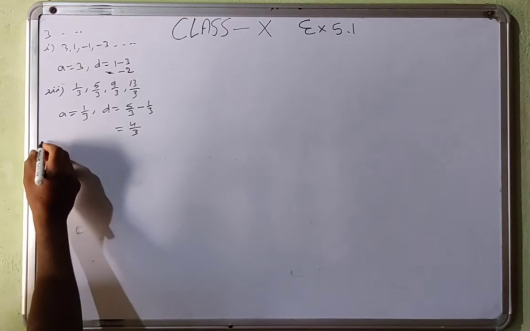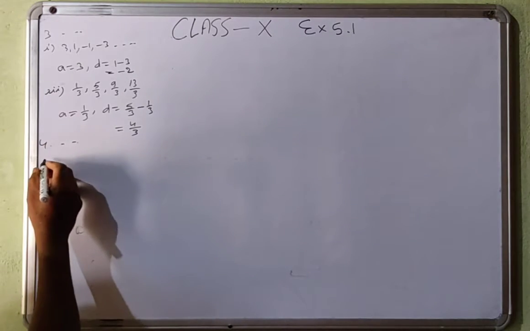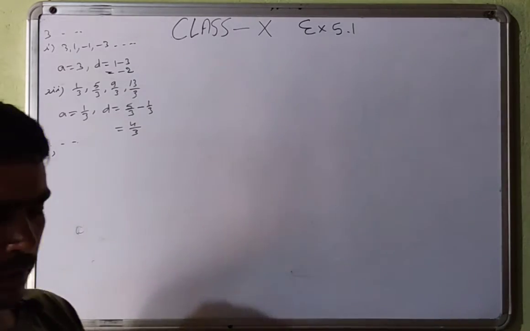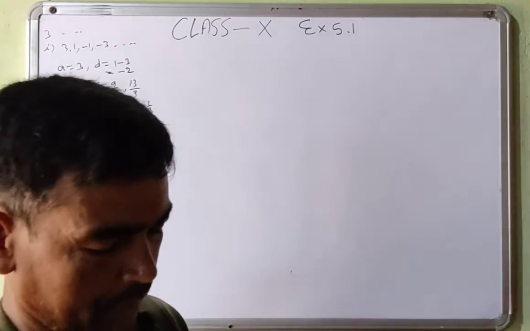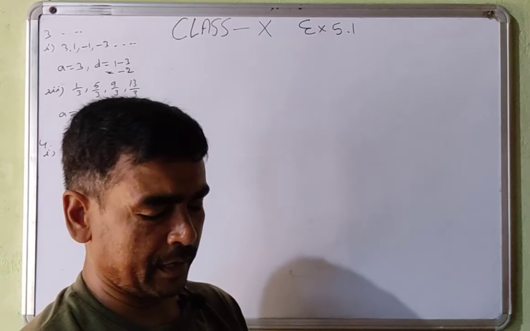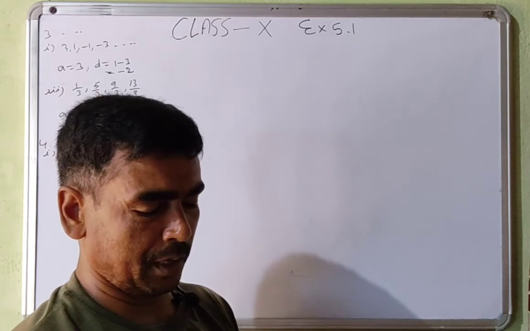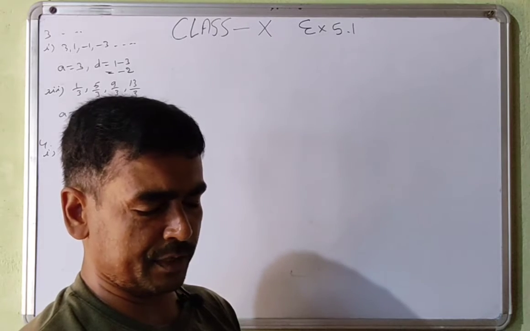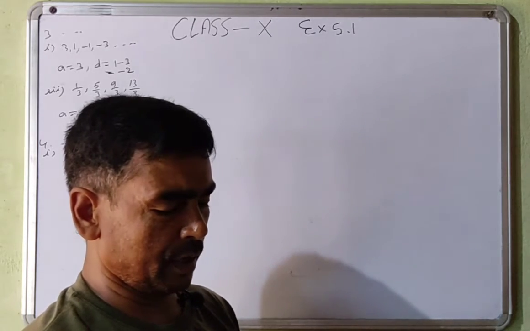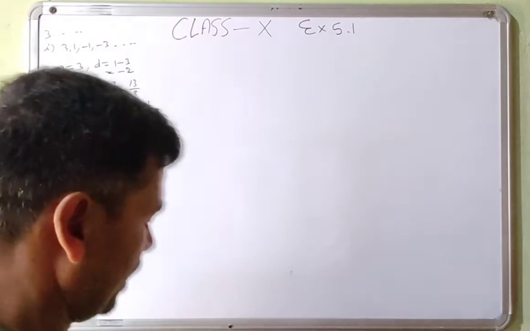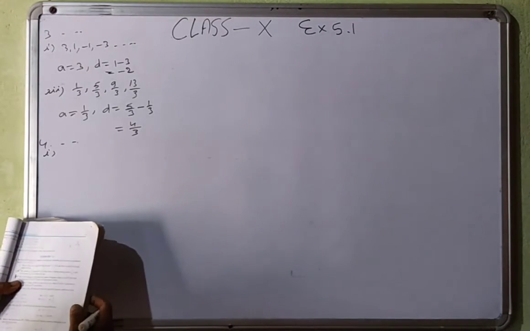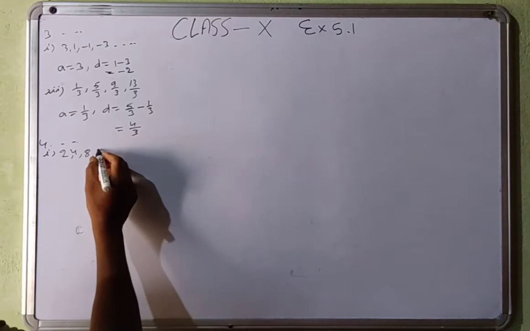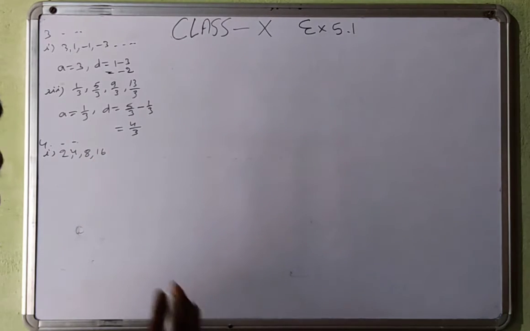Question number 4, that first part. Which of the following are AP? First of all, we will find whether this is an AP or not. If they form an AP, find the common difference D and write 3 more terms. So the first part is 2, 4, 8, 16.